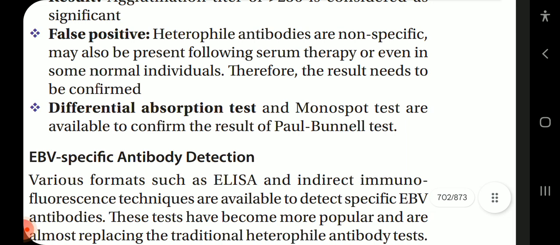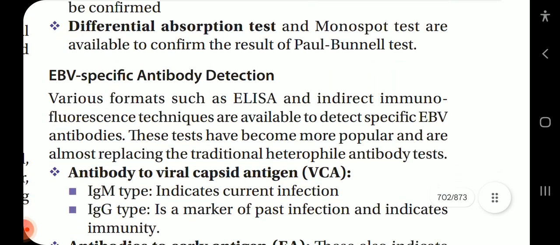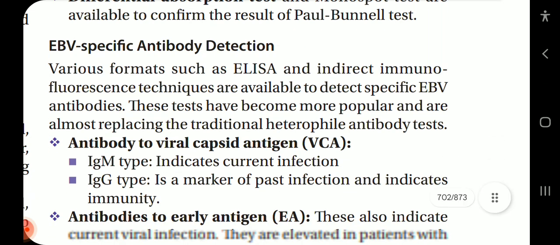False positives: heterophile antibodies are non-specific and may also be present following serum therapy or even in some normal individuals. Therefore, the result needs to be confirmed. Differential absorption test and monospot test are available to confirm the result of the Paul Bunnell test.